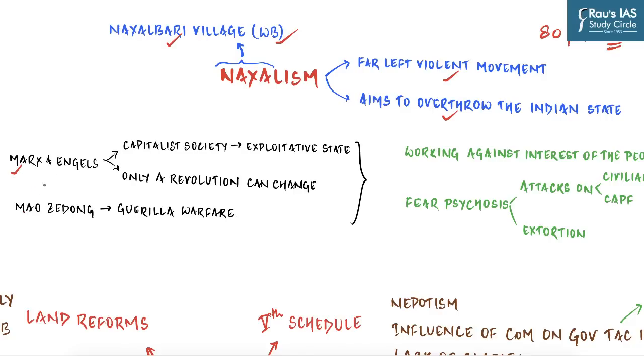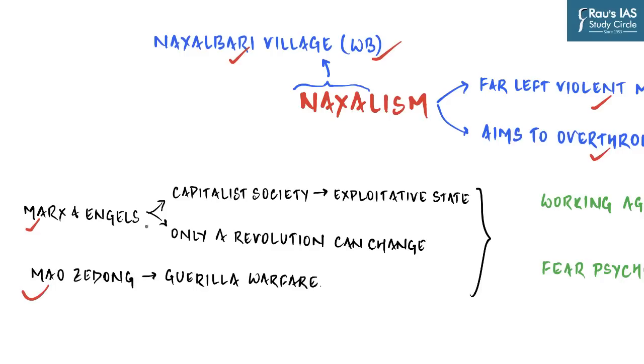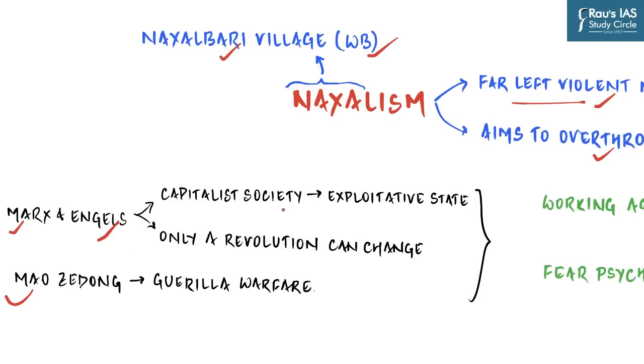First is Marx and Engels, and the second is Mao Zedong. Now, if we talk about left or far left movements, most of them derive their ideology from the same set of people, Karl Marx and Friedrich Engels. So what was their actual ideology? According to them, all social relations and state structures in an elitist or capitalist society are exploitative in nature, and since they are exploitative, they need to be replaced. And so according to Naxals, the current Indian state is based on a similar capitalistic or semi-feudal setup, and so it needs to be replaced.